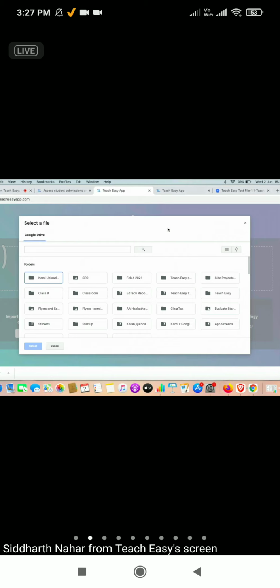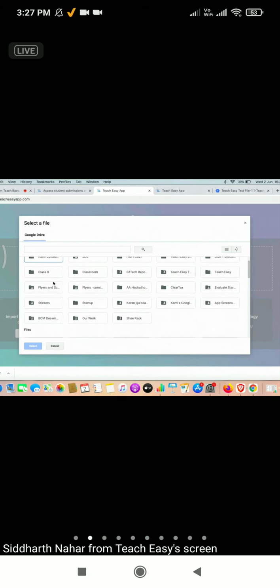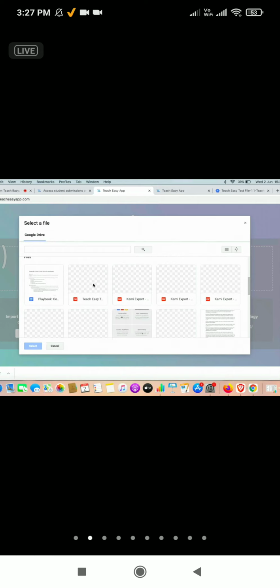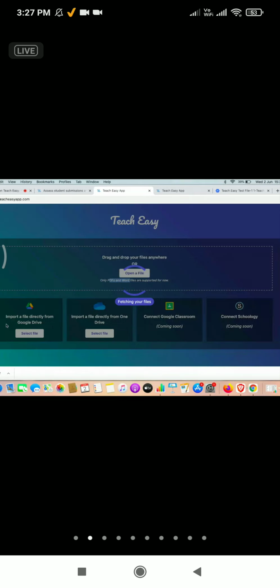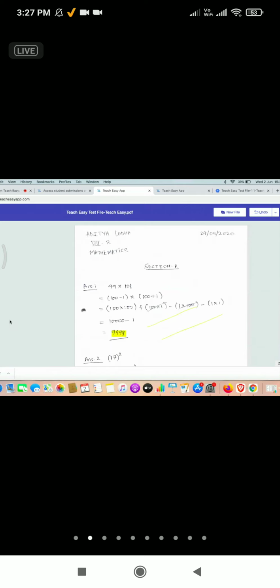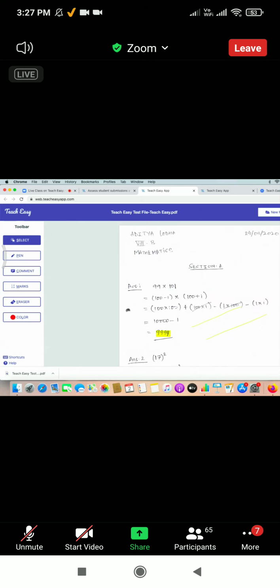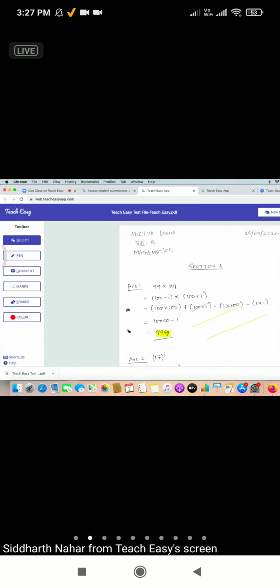Once you do that, all the files and folders will be visible to you, right? And you can go through those files and select whichever you want to check. So this is the test file I'm going to select. So once I do that, I get this test file in TeachEasy. This is another test file that I'm bringing from a Google Drive, and that is why there are some highlights there. But you will see the fresh file that will open up in your browser.